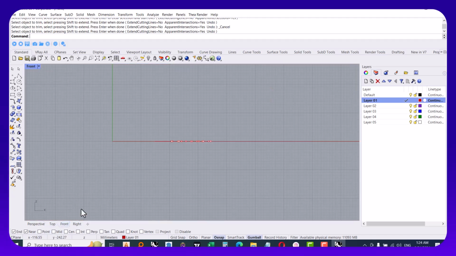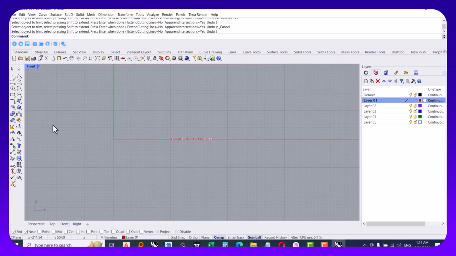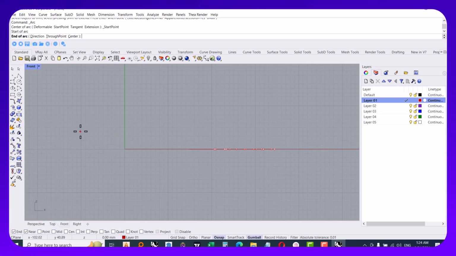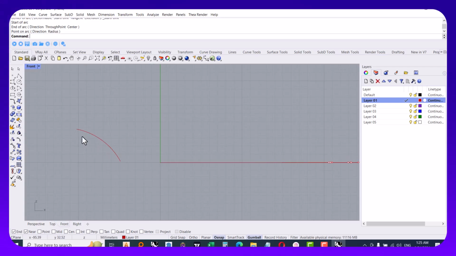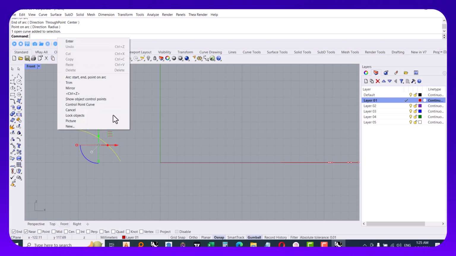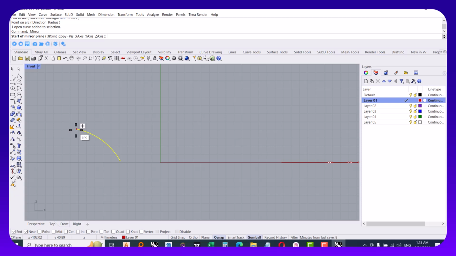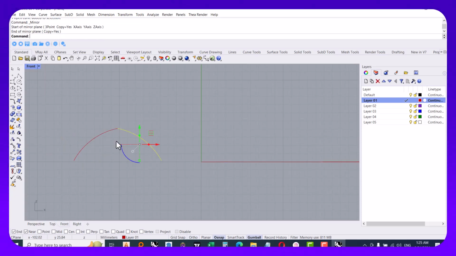I go to the front view, and I think that this is good for the cross section of the center.